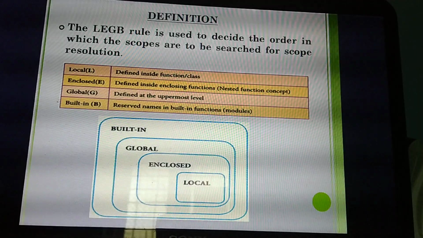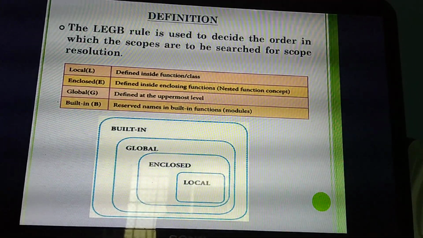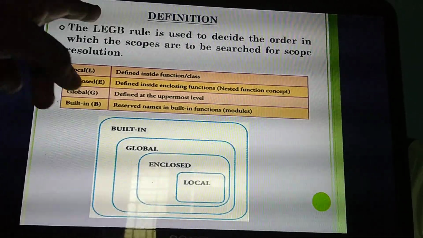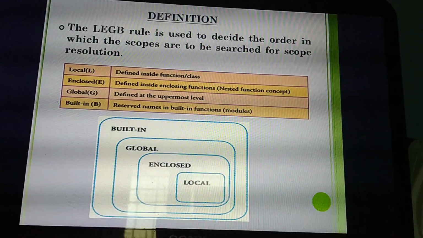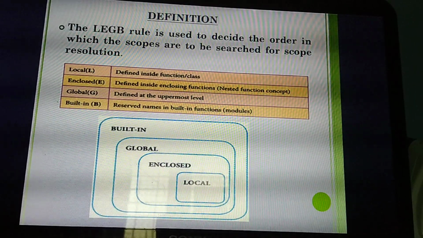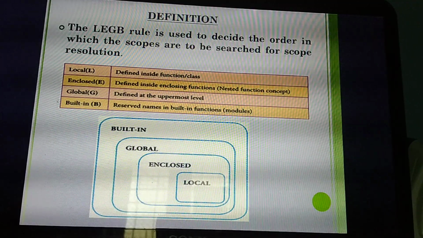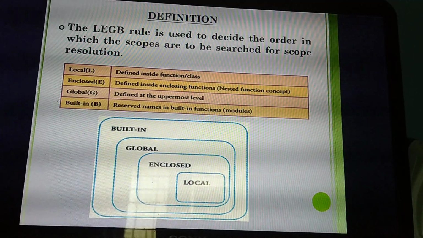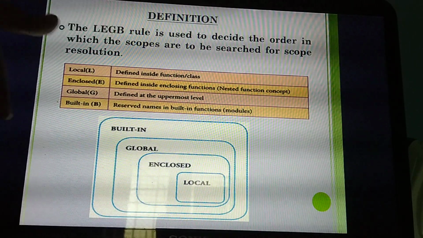This word is very, very important. If you write the 2 mark answer and write all the things without this word, you will get 0 marks. Because this is the word: used to decide the order in which the scopes are to be set, which order you are going to search or map. That is called what? LEGB rule. Understand? Now itself you can study. What do you mean by LEGB rule? It is used to decide which order you are going to map, the order in which scopes are to be set, for the scope resolution.